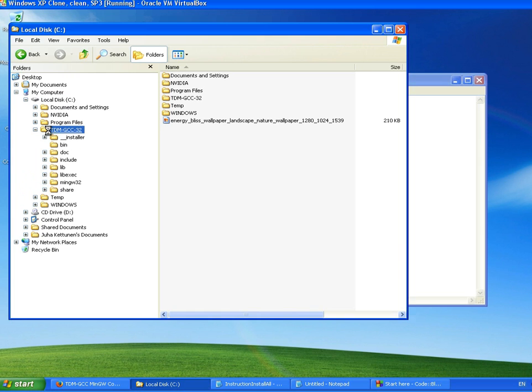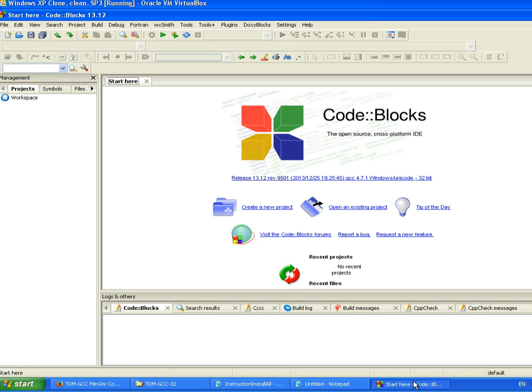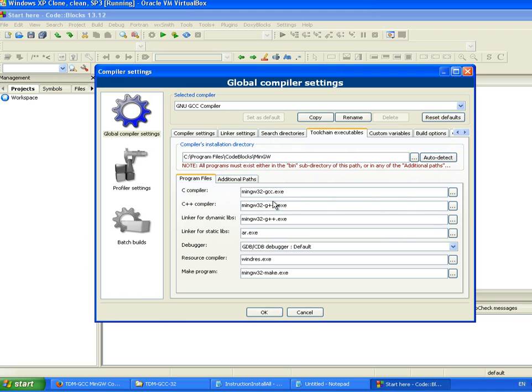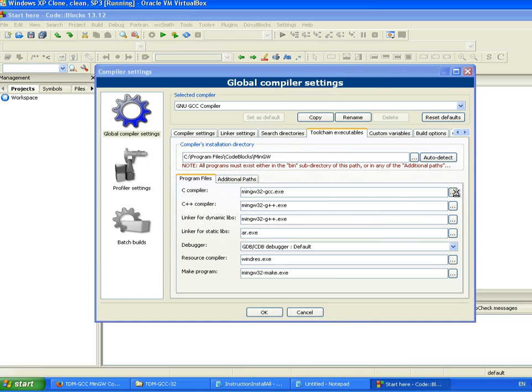As we can see, it's here, so we want to use this compiler instead of the original. So let's set up that one next. We go to settings and compilers, and here it's going to be here. So this is the default compiler. We're going to choose exactly the same ones but from the other folder. I have here my version, so I can check here that we have exactly the same.